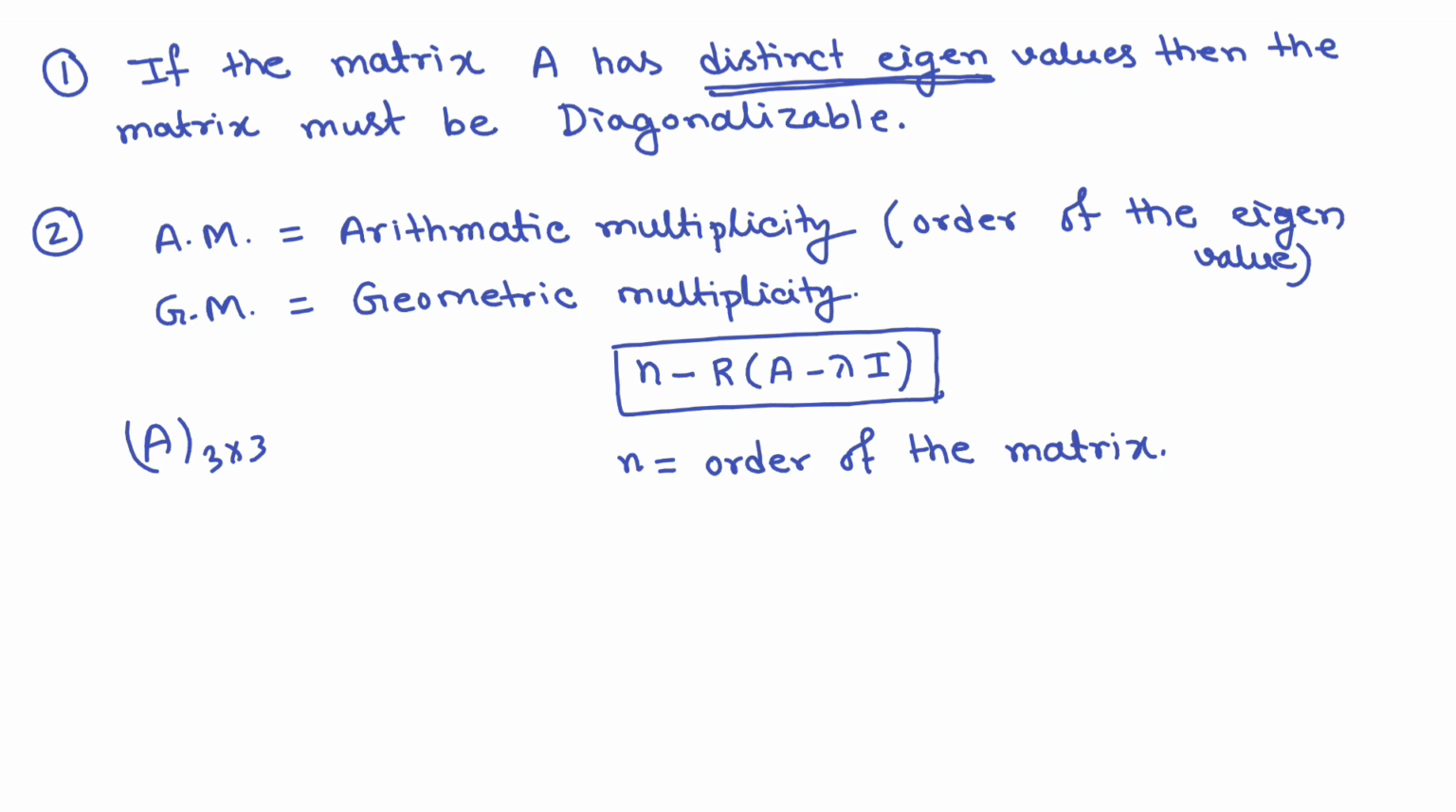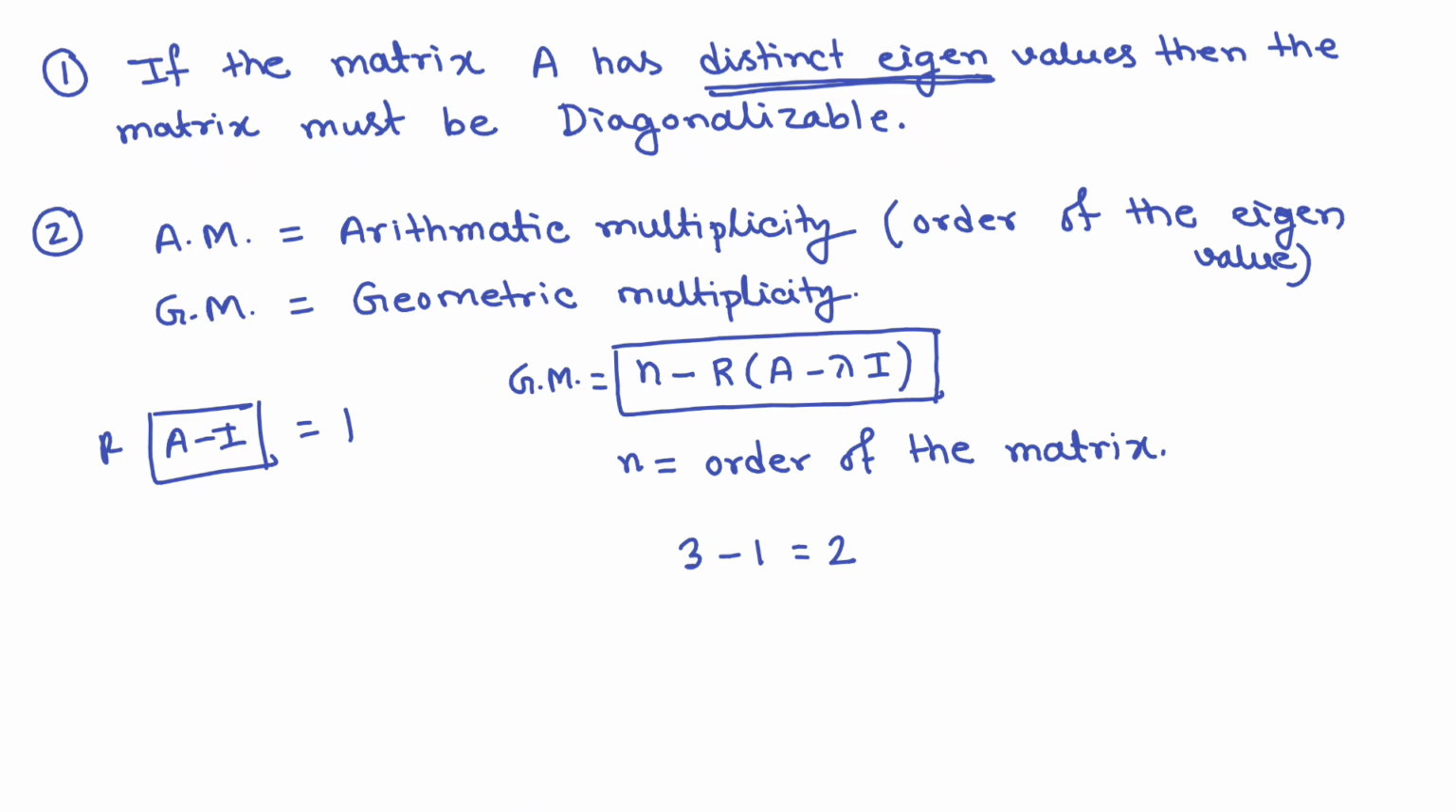Now rank of A minus lambda I. Suppose lambda equals 1. That means you have to find the matrix A minus I, then calculate its rank. This is just rough work, not a particular process. Let's say the rank of the A minus I matrix is 1. So what will be n minus rank of A minus lambda I? What will be GM? GM equals 3 minus the rank, and this is equal to 2.